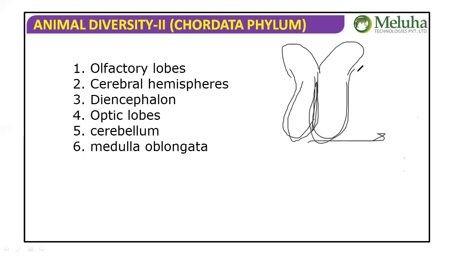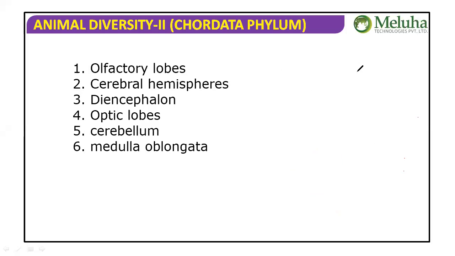Then after that, optic lobes, cerebellum, and medulla oblongata. This is the rough diagram. Let me show you once again. Olfactory lobes, then cerebral hemispheres, two halves. In the case of human beings, the two halves are connected by the corpus callosum.